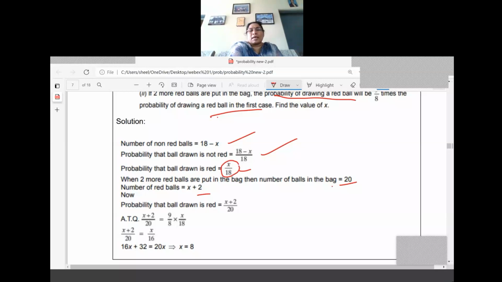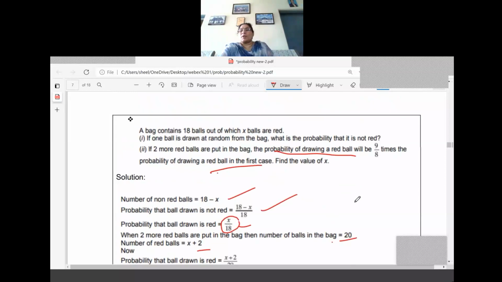Now what is the next step? Cross multiplication and solve for x. What is the answer we are getting here? x equal to 8. So the number of red balls is equal to x only, that is equal to 8.